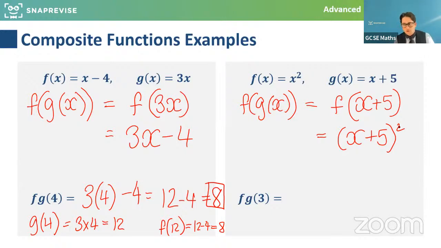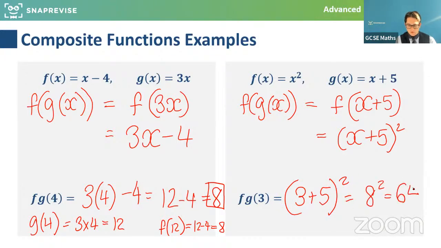So don't forget that that's also a sneaky double bracket if you were asked to expand it or anything. But when we're subbing a number in, it's actually quite straightforward. We just sub 3 into that and then square it. So let's see what we would get. We'll do brackets first. So we would get 64.